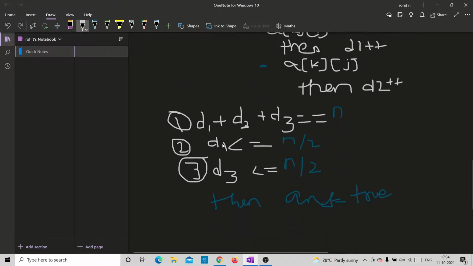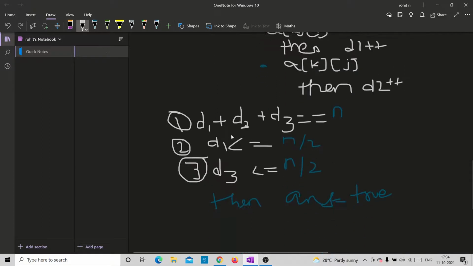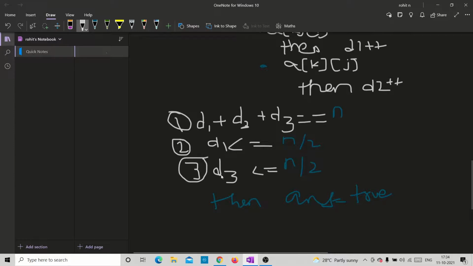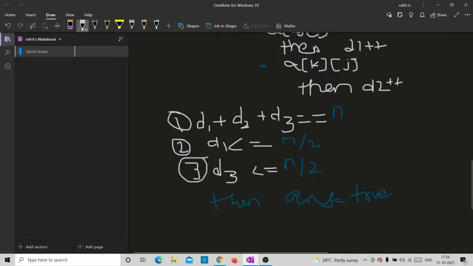That's what this condition checks. It makes sure that only half of the people or fewer are present on that day, because if a person is in d3, they cannot be in d1 or d2. And then the other one, d2 less than or equal to n by 2.